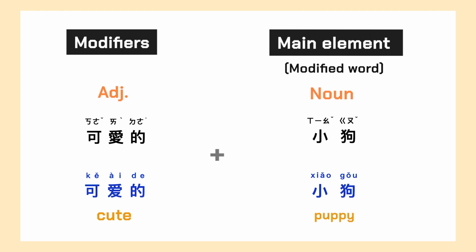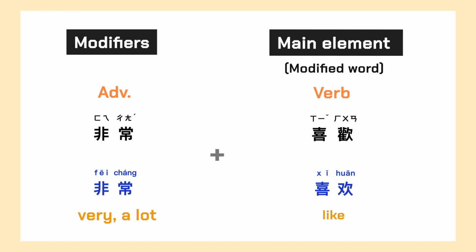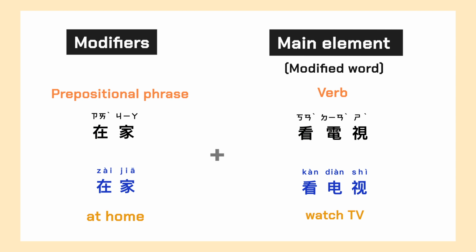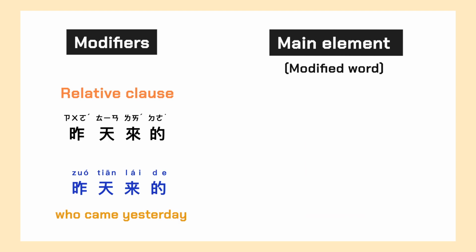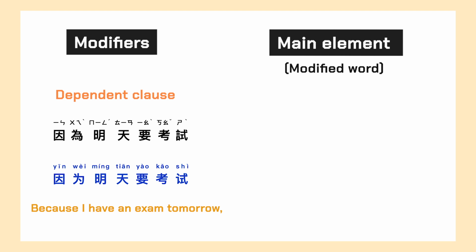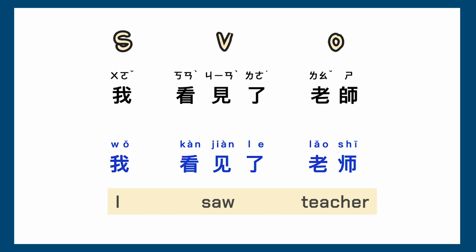Let's see some examples. 可爱的小狗，非常喜欢。在家看电视。昨天来的那个人。因为明天要考试，所以我不能跟你们去。Now let's see how to apply them in a sentence. Here are the basic and most important elements.